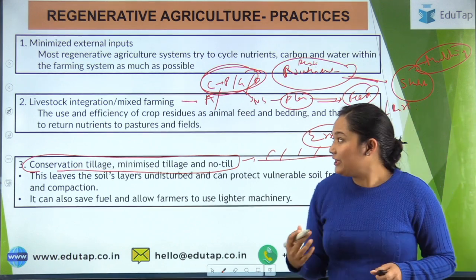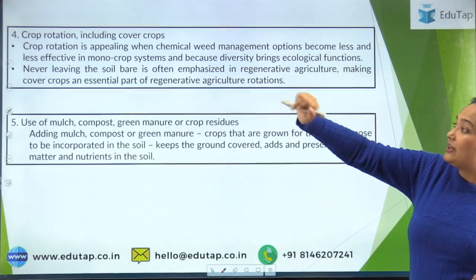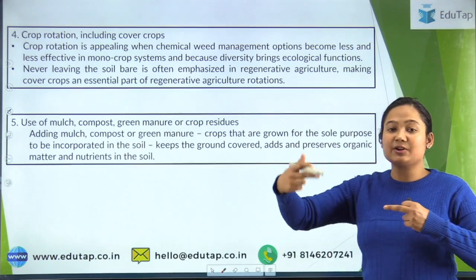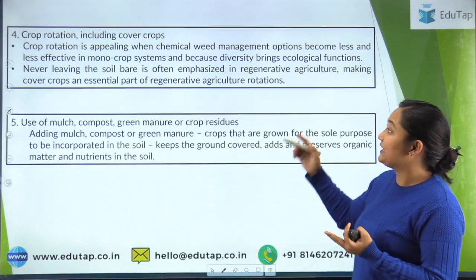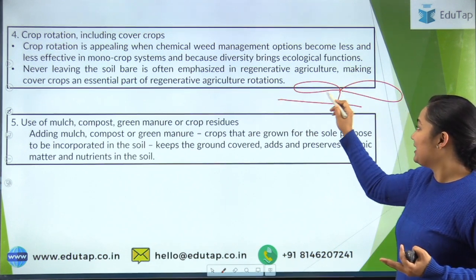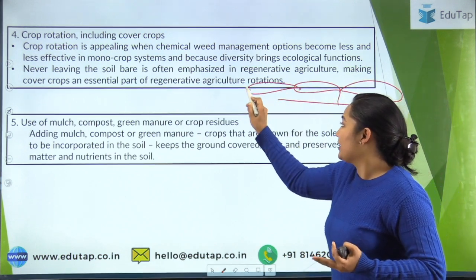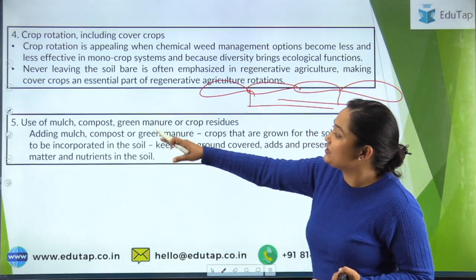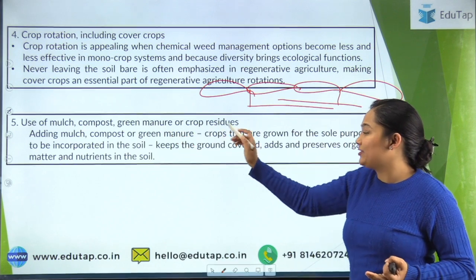Now let's move to the other 2 practices, that are crop rotation including cover crop. Crop rotation we have already discussed, different crops should be grown in different years. Then cover crop, that means a crop that has large foliage that will help cover the soil or protect the soil from rainwater erosion. Then there is use of mulch, compost, green manure or crop residue.